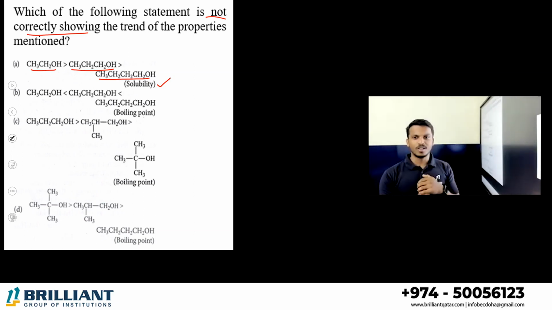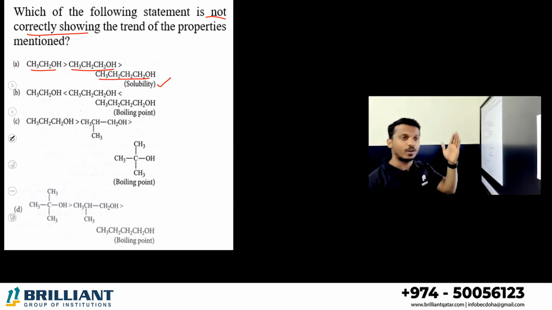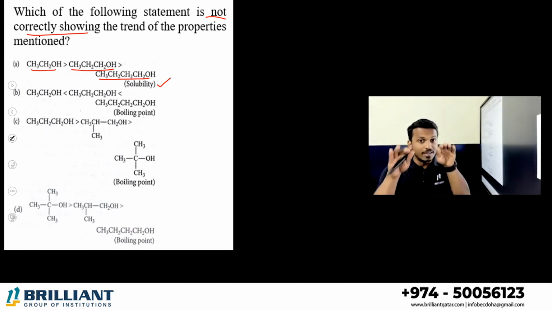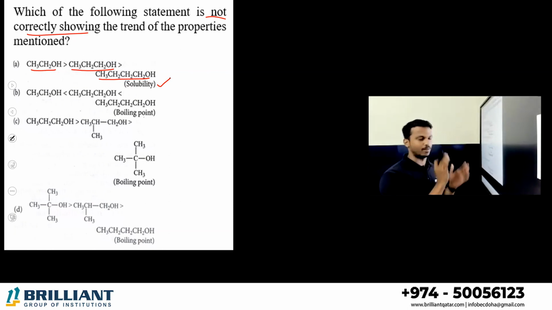All are alcohols, then what is the next parameter? We have to consider the number of carbon atoms. Going from ethanol to propanol to butanol, the number of carbon atoms increases. Carbons are non-polar species, they are not soluble in water. As the number of carbons increases, solubility decreases. So this is a correct statement.